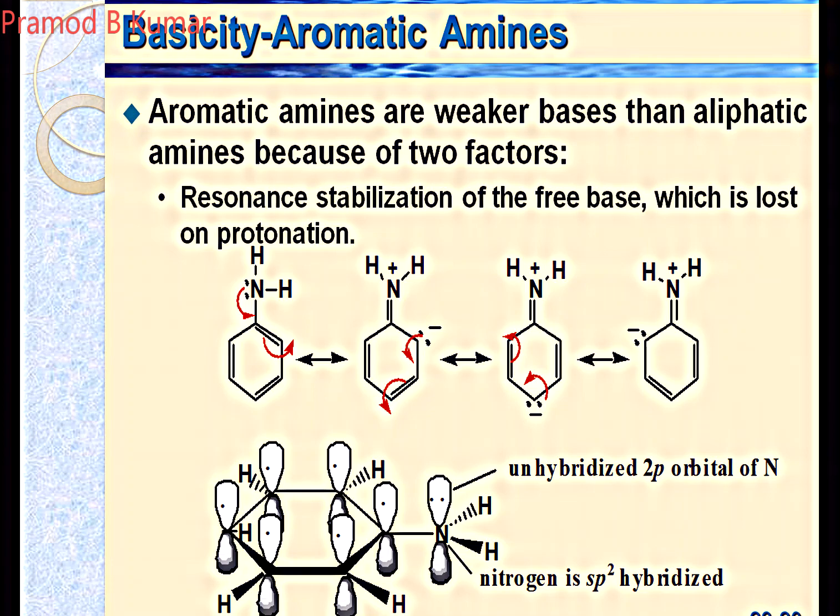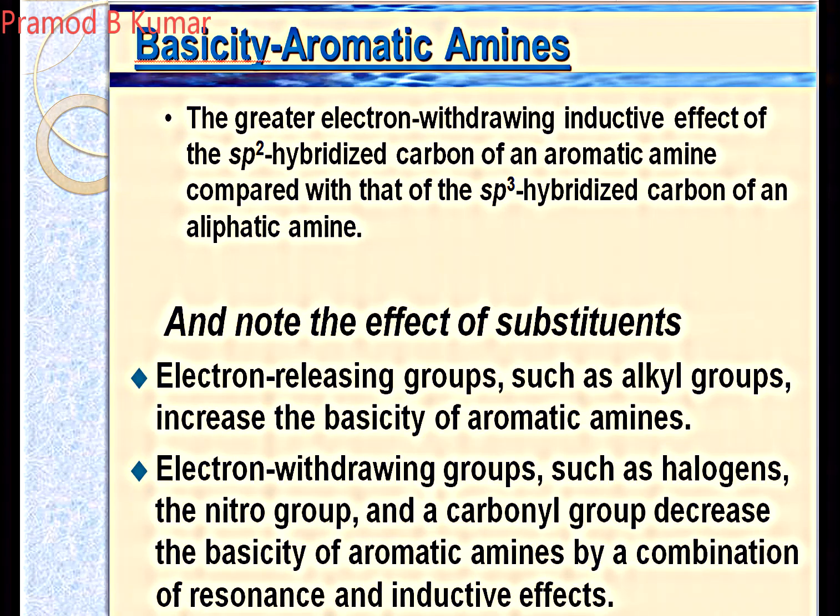So when this positive charge comes on the amino group, they cannot donate the lone pair of electrons. That's why they are less basic, or weaker bases, because this lone pair of electrons comes into conjugation with your aromatic ring, as you see. So the lone pair is more in the ring rather than on your nitrogen. That decreases the electron density on your nitrogen atom, and that's why they are weaker bases compared to your alkyl amines. So what is the next reason?